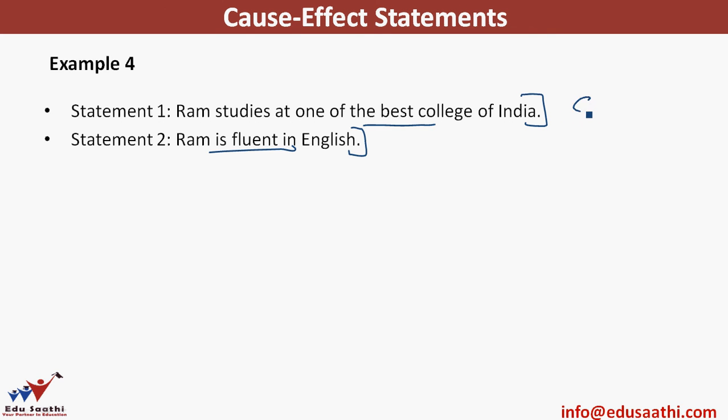The diagram that could be made is one cause giving rise to an effect, one cause giving rise to an effect. So this is how you can solve example number 4. Let's see another example.